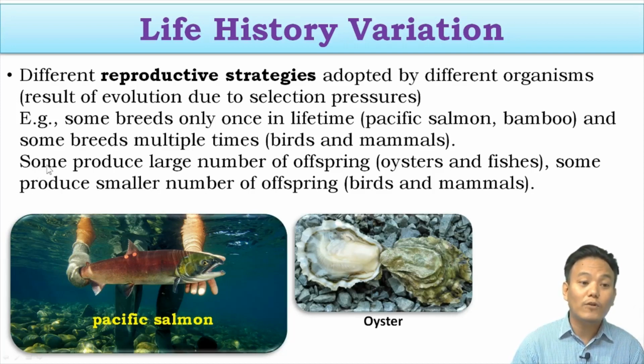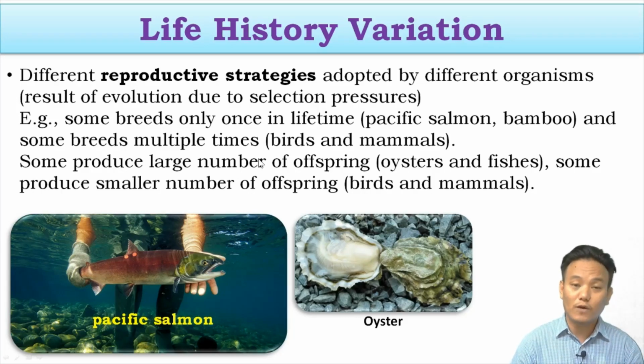We also have some organisms who produce a large number of small-sized offspring, sometimes hundreds, sometimes thousands of offspring. We have octopus, oysters, and fishes which produce lots and lots of small offspring in very large numbers. That is one strategy. And some organisms produce a small number of large offspring. Again, we have birds and mammals. So these are reproductive strategies.